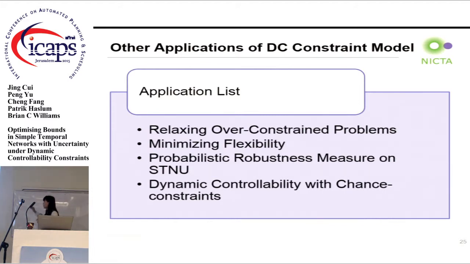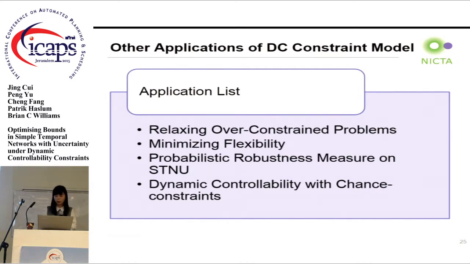And the last application, called dynamic controllability with chance constraints, is also very interesting because we use probability distributions to represent the contingent links here, which means the constraints of the contingent links are not linear constraints, they are probability distributions. So only the nonlinear programming model can tackle this application.